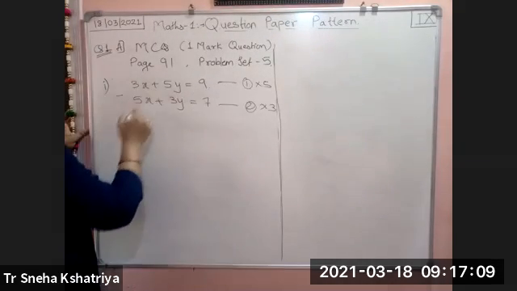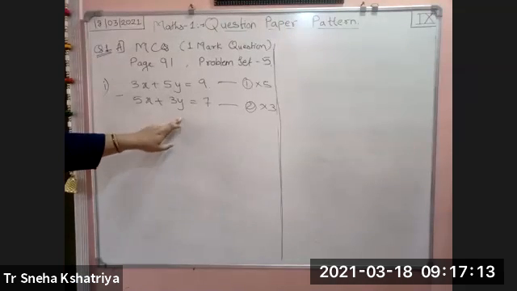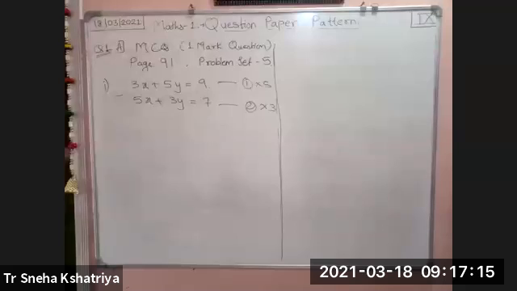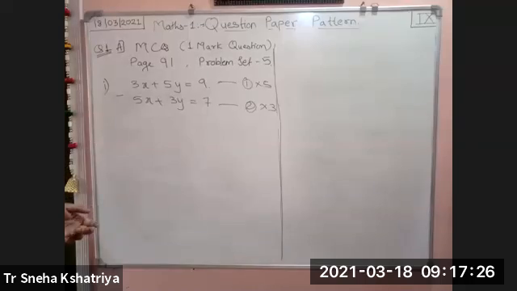Subtraction लेना पड़ेगा. Then all the signs will change and this will get cancelled. Then we will find the value of y. उसके बाद में वो x में put up करेंगे और फिर उन दोनों का addition करना पड़ेगा. Then we will add x and y and then we will find the value. For 1 mark, this much procedure we have to do.